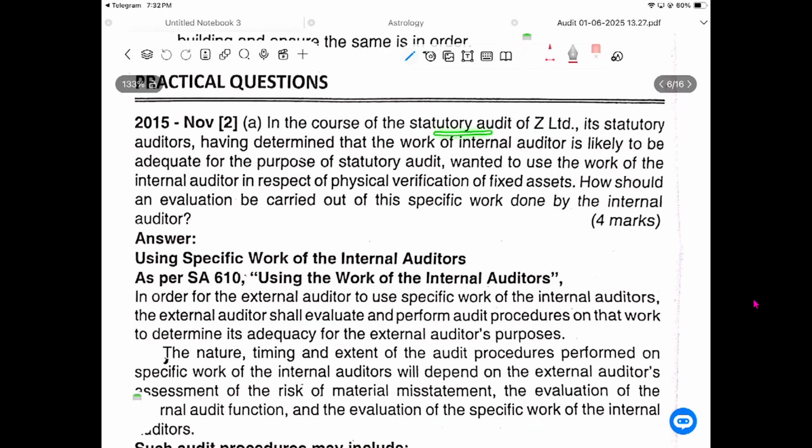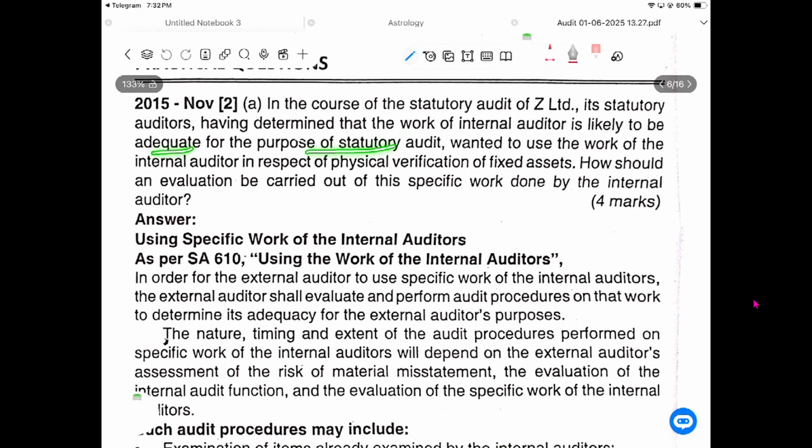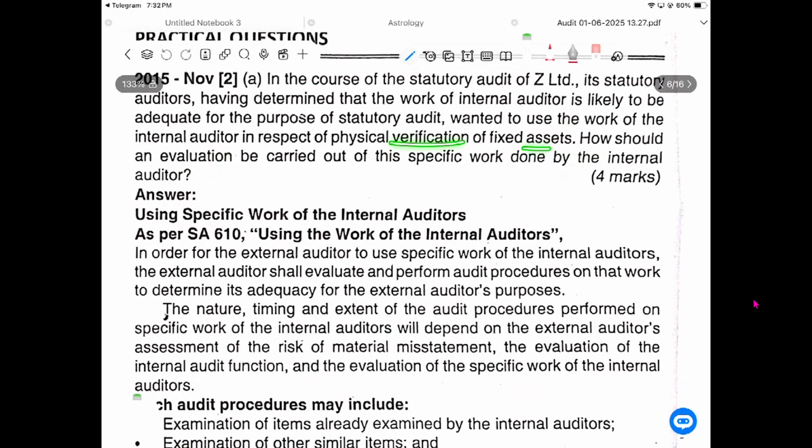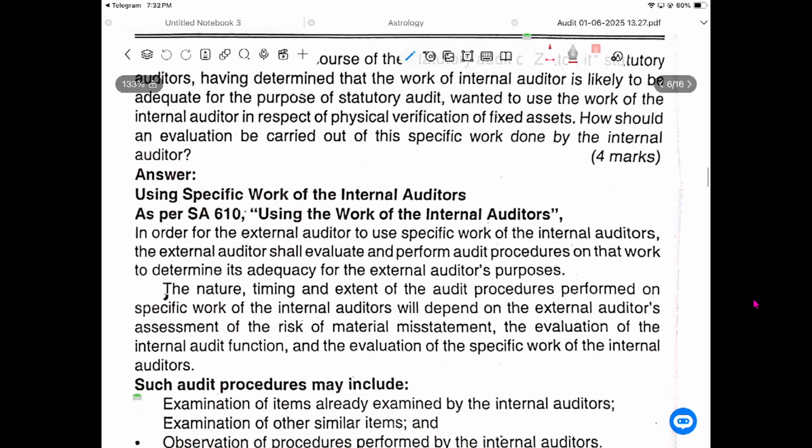In the case of the statutory auditor of EYZ Limited, the statutory auditor, having determined the work of the internal auditor likely to be adequate for the purpose, wanted to use the work of the internal auditor in respect of physical verification of fixed assets. How should you evaluate the carrying out of the specific work done by the internal auditor? Can you use the work of an internal auditor? Yes, you can use the work of an internal auditor, but he can't be a member of the audit team. First, then our internal auditor's work, we can use it, say SA 620, to the extent of using the work of the internal auditor.